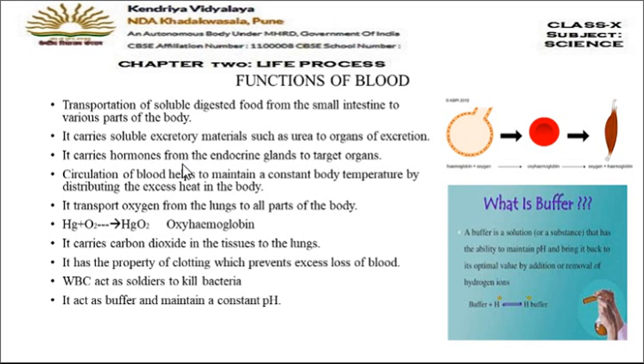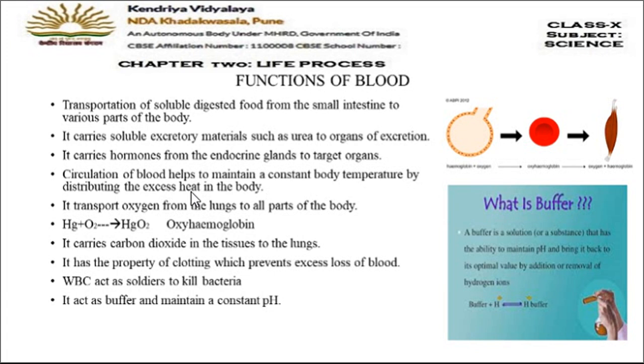Now hormones are secreted from the endocrine glands, and they have to function at some other areas, and those areas are called target organs. So to carry the hormones from endocrine glands to the target organ is also a function of blood. Then blood also helps in maintaining a constant body temperature. And how does the blood do it? Blood distributes the excess heat from one part of the body to another, and that's how it maintains the constant temperature.